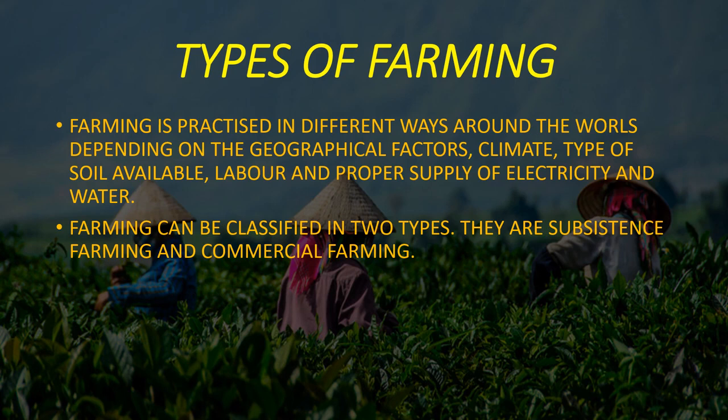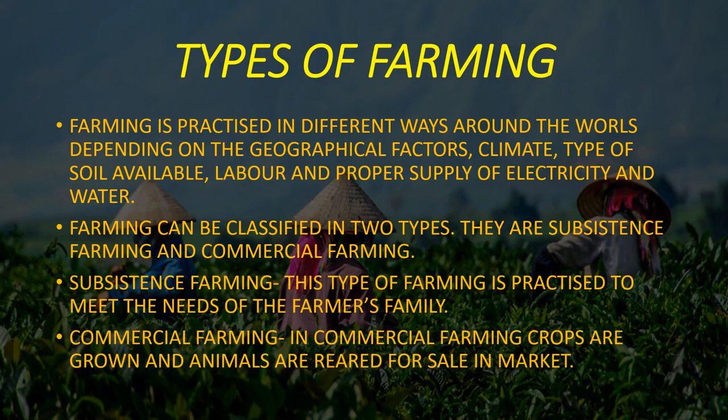Farming can be classified into two types: subsistence farming and commercial farming. Subsistence farming is a type of farming practiced by small farmers in particular, who have small pieces of land, to meet the needs of the farmer's family. In commercial farming, crops are grown and animals are reared for sale in the market. Now this is another 1 marker question to differentiate between the two, or it can even come as a 2 marker question.